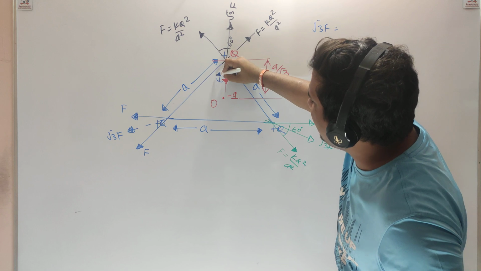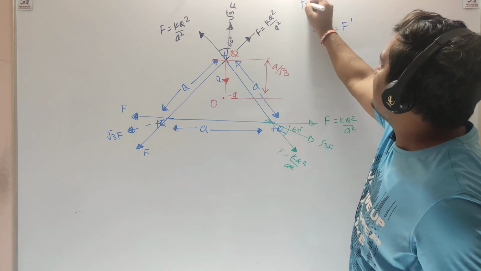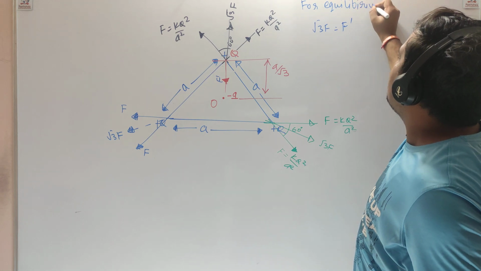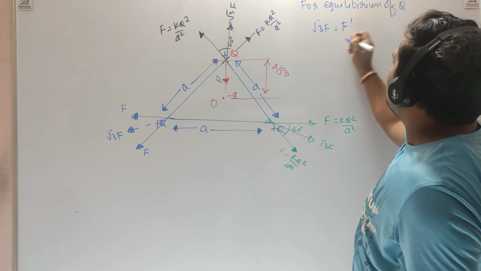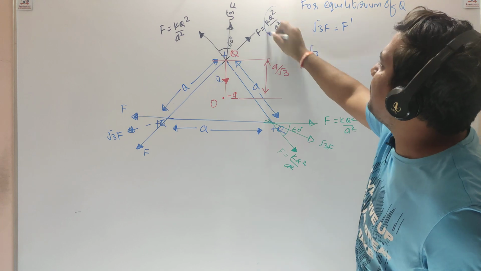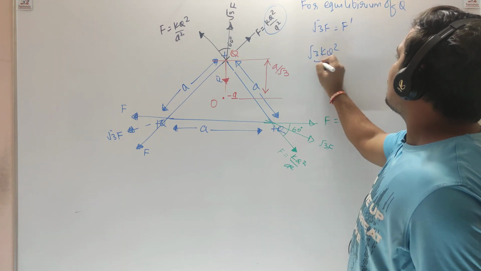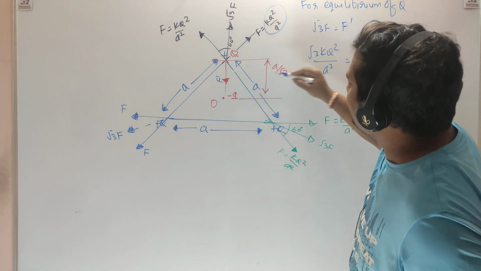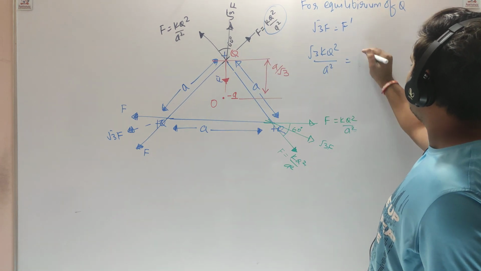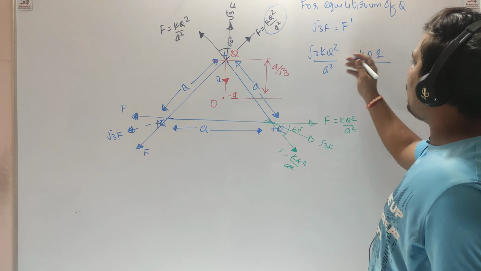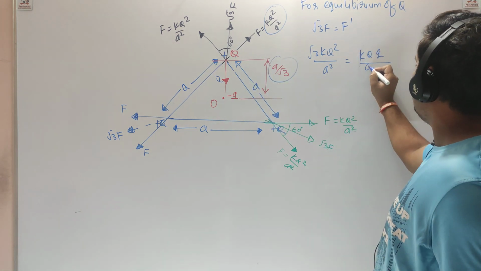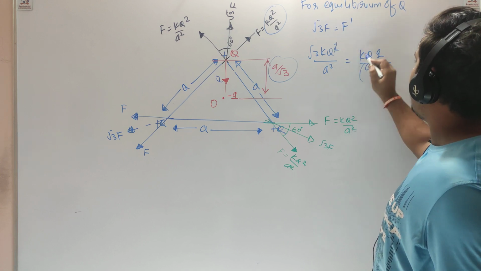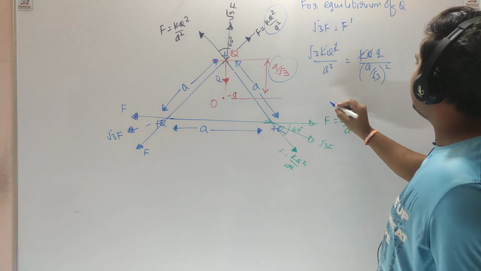Let's suppose this is F dash. F dash for equilibrium of q. What is F? Let's put the value of F, kq square by a square. What is F dash? F dash is the force between these two, k q1 q2 by square of distance, and the distance is a by √3, so square of a by √3. Capital Q got cancelled, k got cancelled.